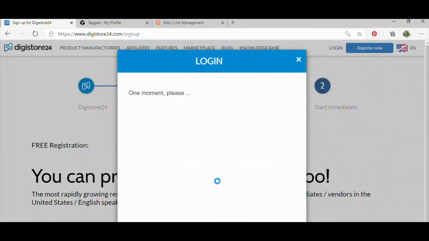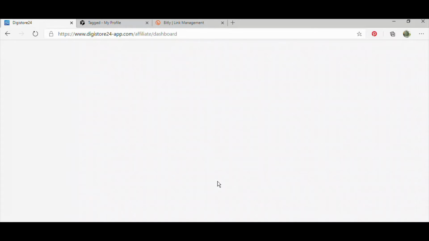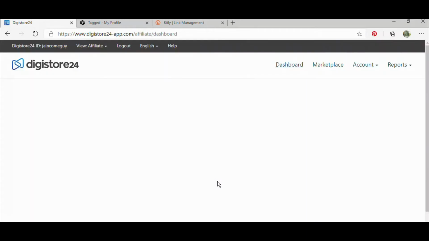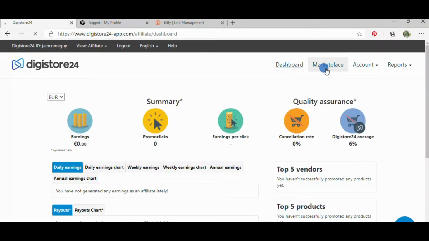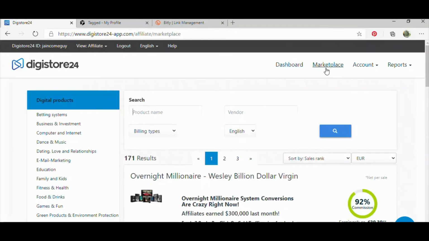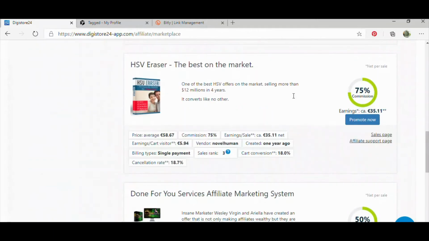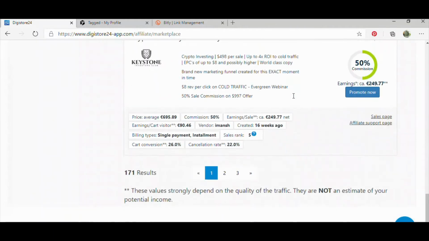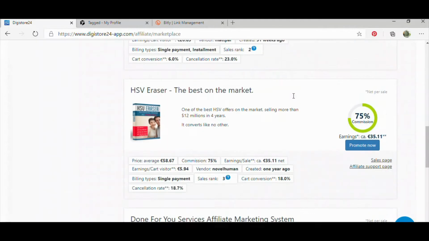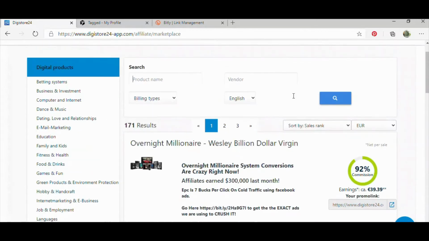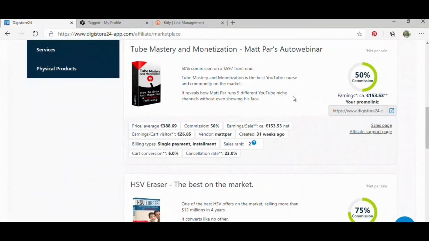When you log into your account, you're going to go to the marketplace right here. Yes, you're going to go to the marketplace, and when we're in the marketplace, I'm going to show you. You're going to scroll down to find a product, and all of these products allow you to make money, and I'm going to show you how you can go about selling any one of these products.